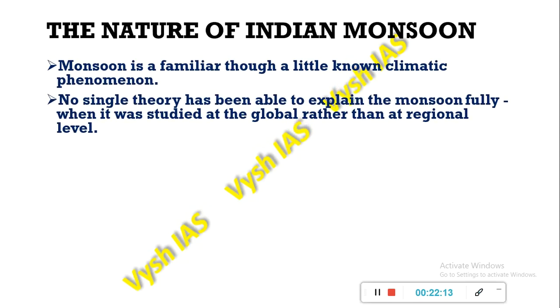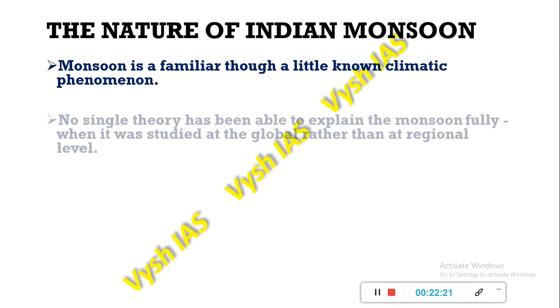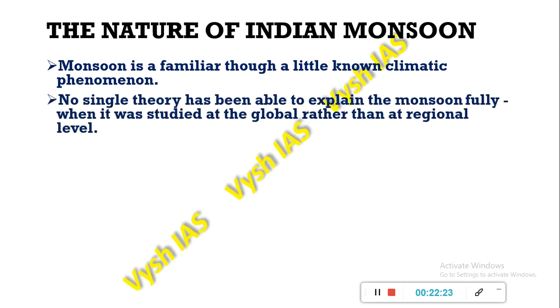The nature of Indian monsoon. The monsoon is a very familiar concept in climatic phenomena, but there is no single theory about it. But recently there was a breakthrough when it was studied at a global level rather than a regional level, because all the global phenomena which take place somehow influence each region's climatic conditions.